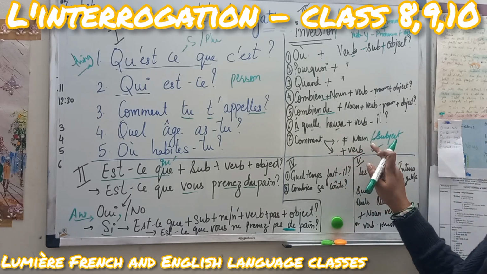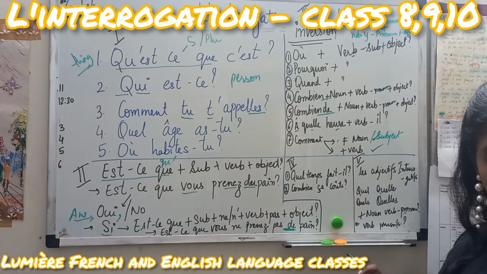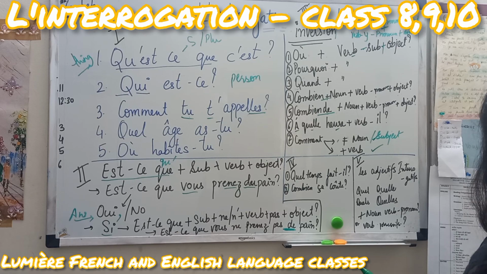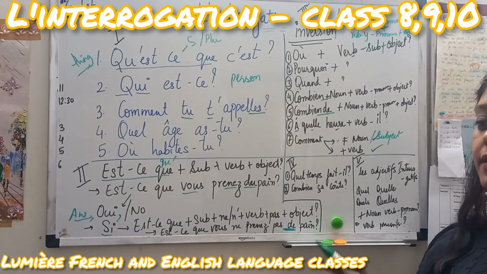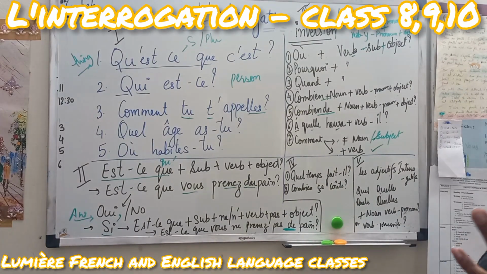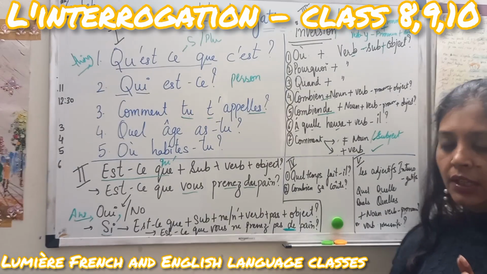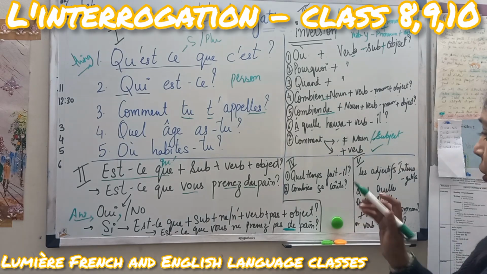Comment est ton frère? How is your brother? Comment est: est is the verb, ton means your, frère is brother, right? Comment has two options, tu and vous. Now the fourth category: there are some questions that are fixed in French. You need to likely just change the pronoun like tu or vous accordingly.